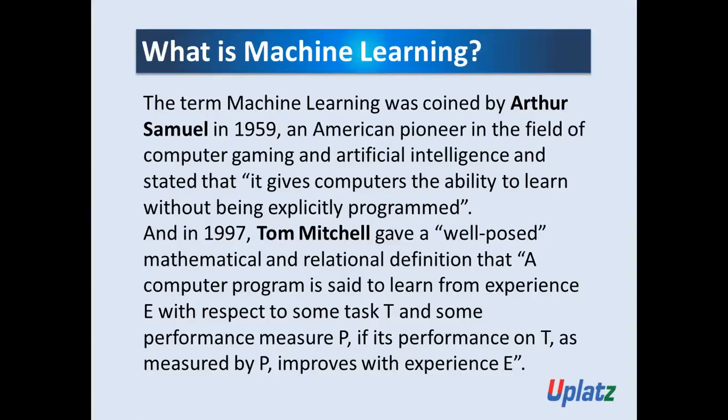Yeah. So you might be confused with the definition which is provided by Tom Mitchell. What is the definition here? Tom Mitchell gave a well-posed mathematical and relational definition of machine learning. What is that? A computer program is said to learn from the experience E with respect to some task T and some performance measure P if its performance on T as measured by P improves with experience E. Okay, this is the definition given by Tom Mitchell in the year 1997.